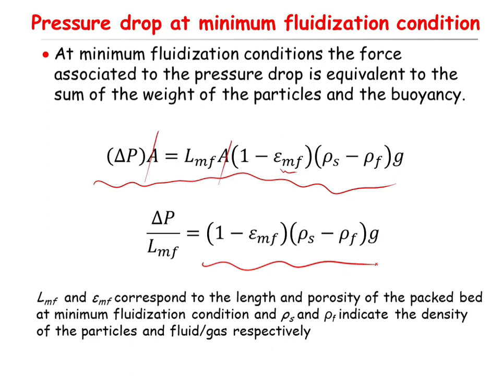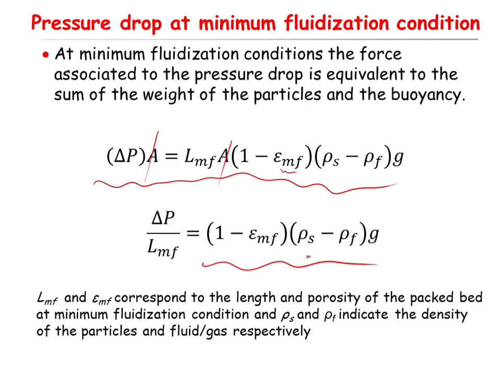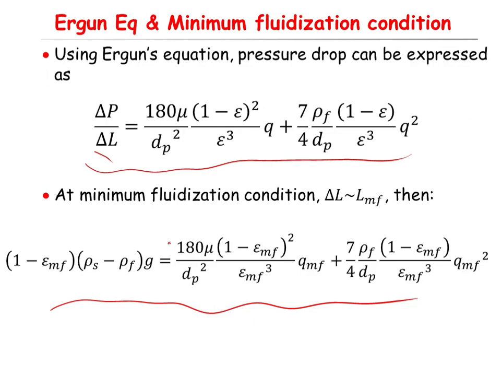So I just write this term on the other side of the equation, which is here, (1 minus epsilon MF) times (rho S minus rho F) times g, which is exactly this equation. The rest is literally the same equation written down here. The only difference is that wherever we have epsilon, I write epsilon MF, and wherever we have Q, I write QMF, that is the minimum fluidization velocity.